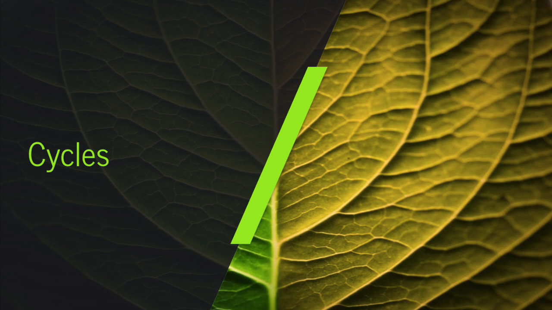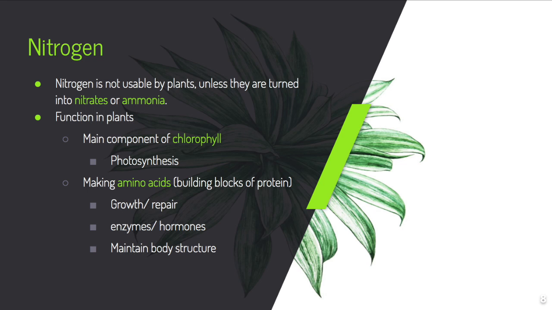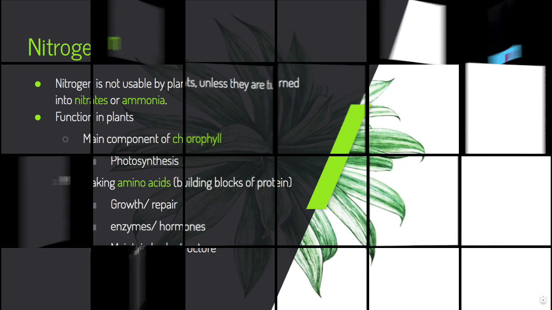Moving on to the biochemical cycles. Nitrogen gas is not usable by plants unless it's turned into nitrates or ammonia. Their functions in plants include being a main component of chlorophyll and making amino acids, which are building blocks of protein. Protein is essential for growth and repair, the making of enzymes and hormones, and maintaining body structure.